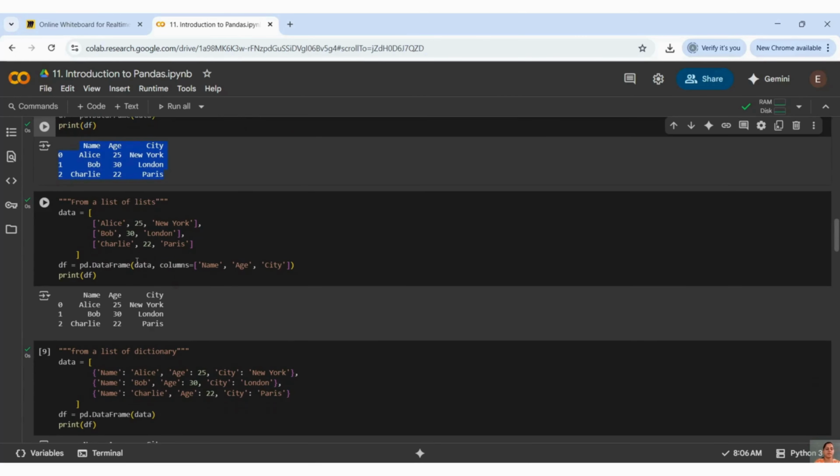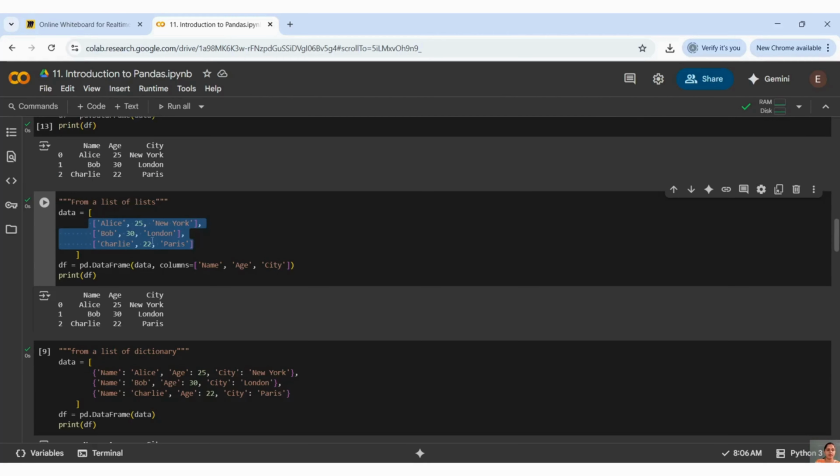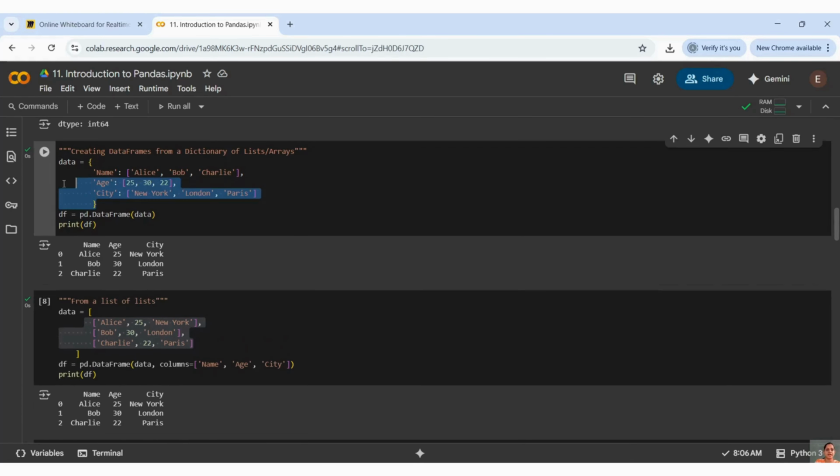Then we have something called a list of lists. How do we initialize the data frame from a list of lists? This is one list, and inside that list I have nested lists: one row, another row, and a third row. Do you see any header here? When we use a dictionary, the key becomes the header by default.